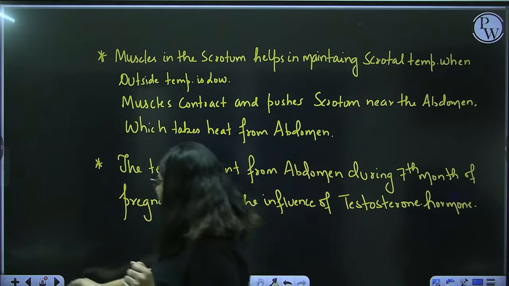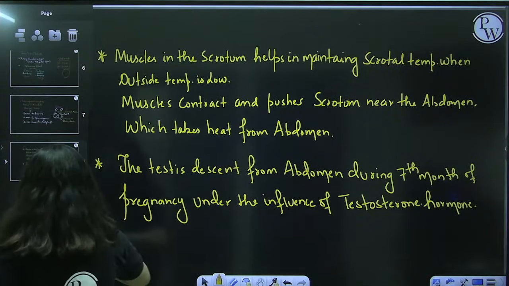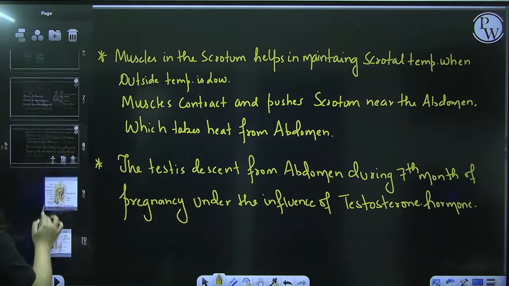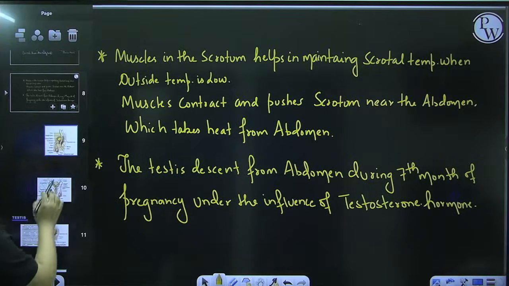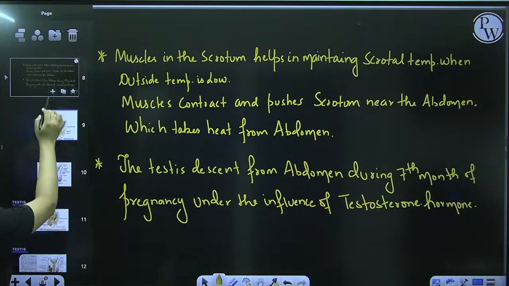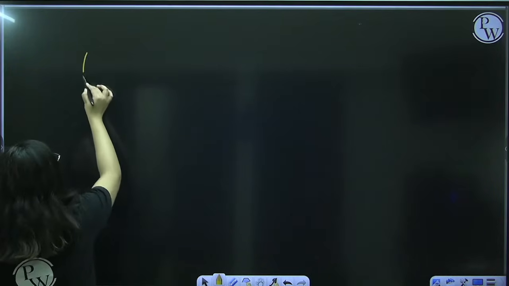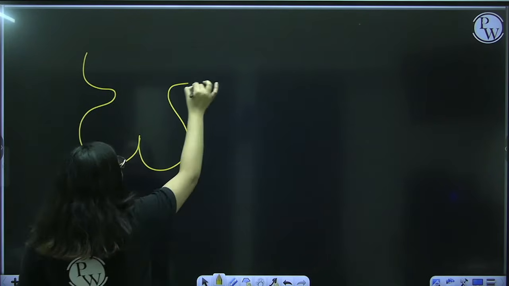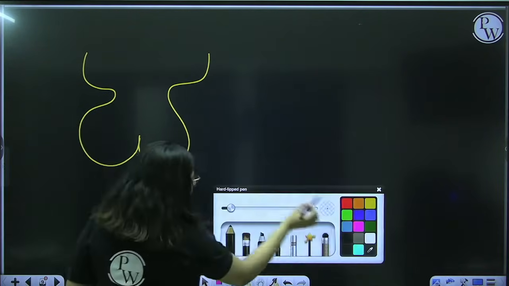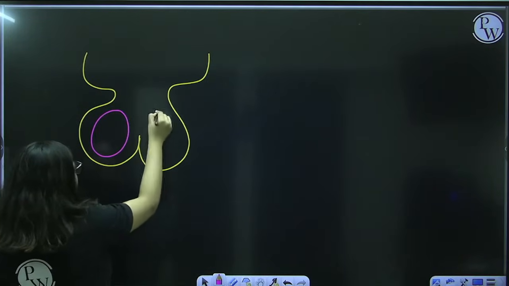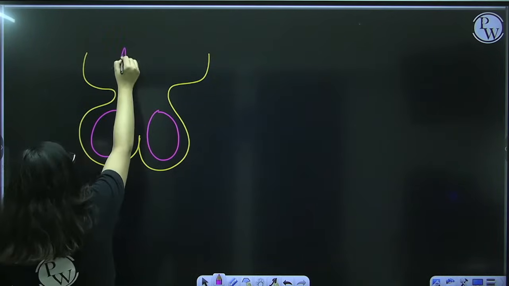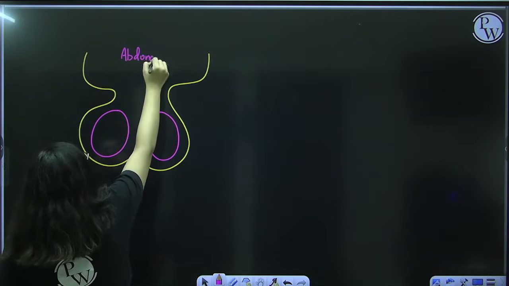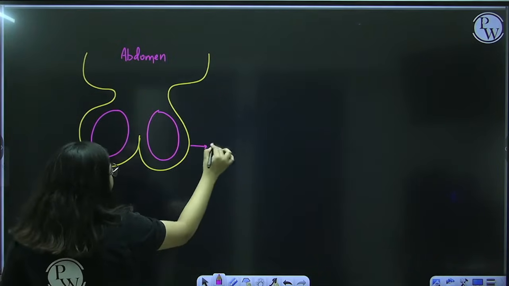Alright. Now, another thing here is about testis structure. Let's talk about that. This is how the testes are present in the scrotum. This is the abdomen and this is the scrotum.